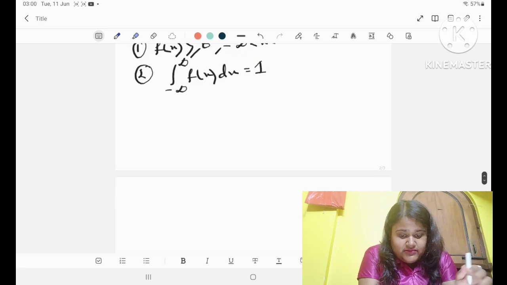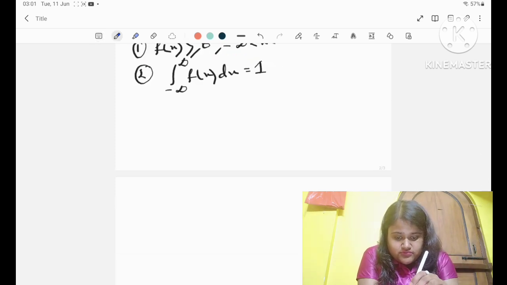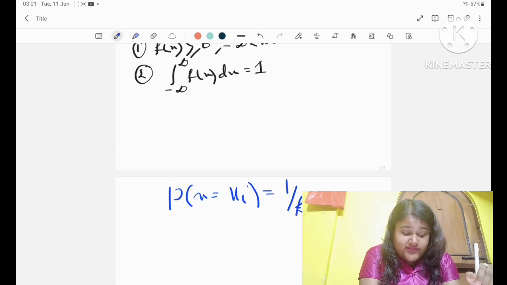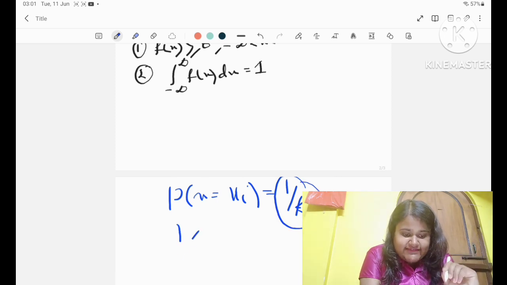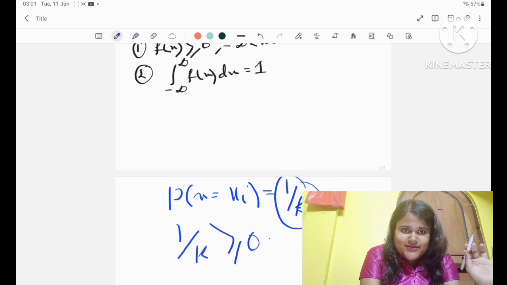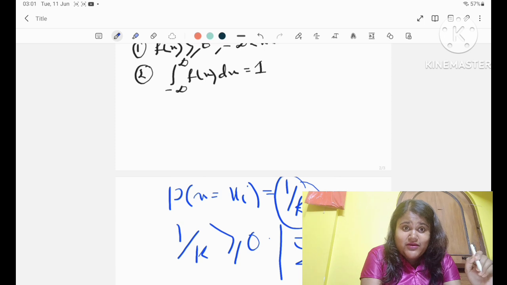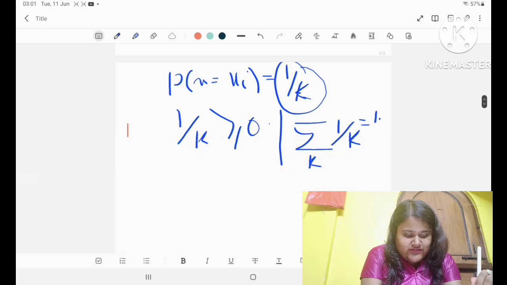In the above example, you can see that this is basically a probability mass function. Why is this a probability mass function? Because here the values are finite, so it is a discrete random variable, right? Now if I see the values 1 by 8, 3 by 8, 3 by 8, 1 by 8, everything is greater than or equal to 0 and their sum is 1. So this is a probability mass function. Okay, now let's come to the next.